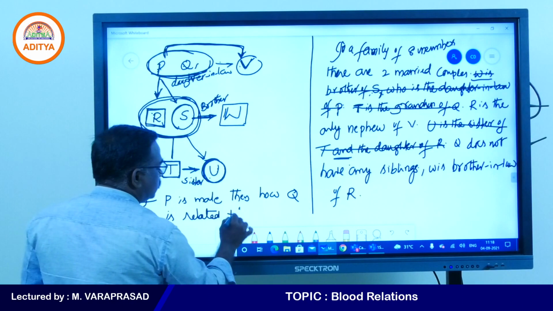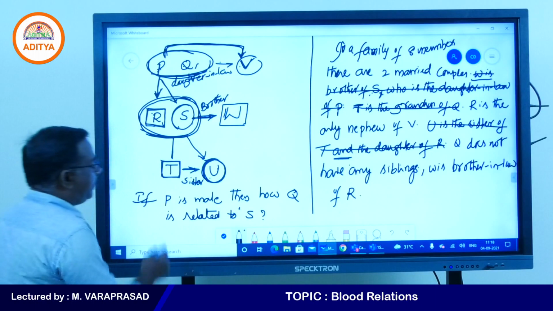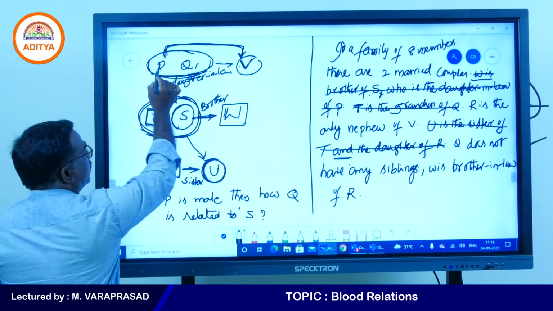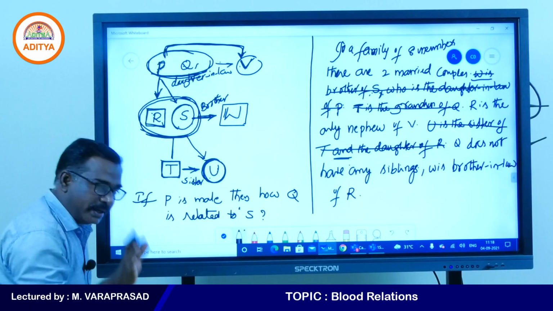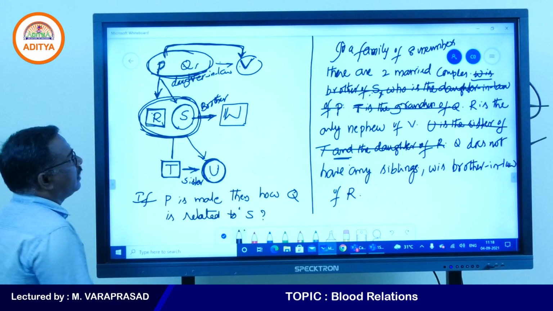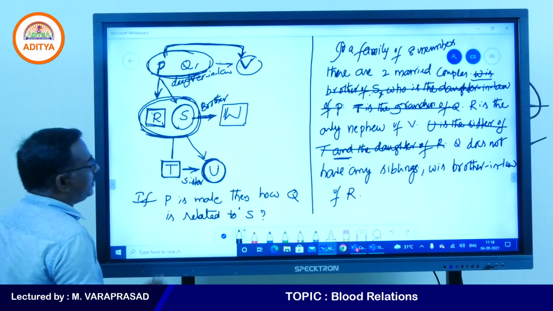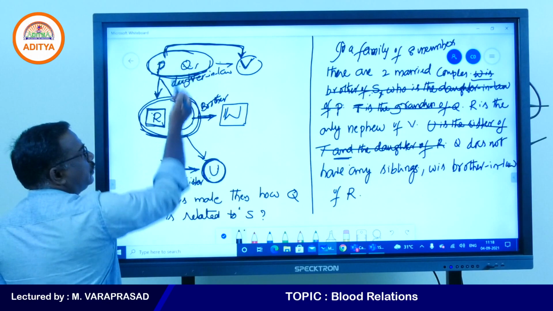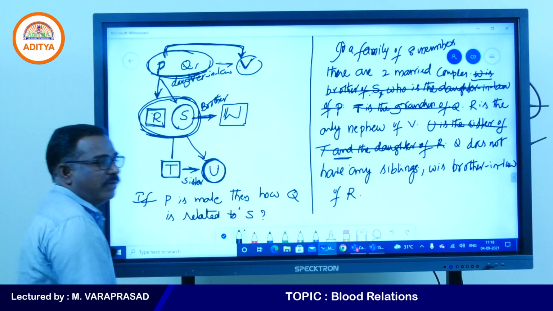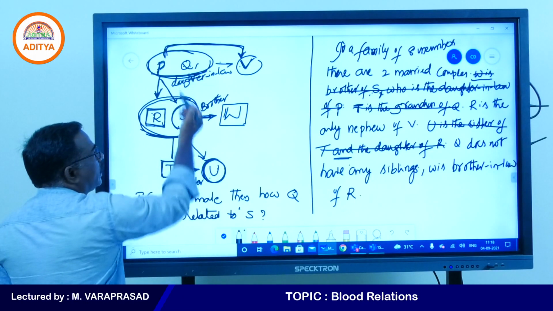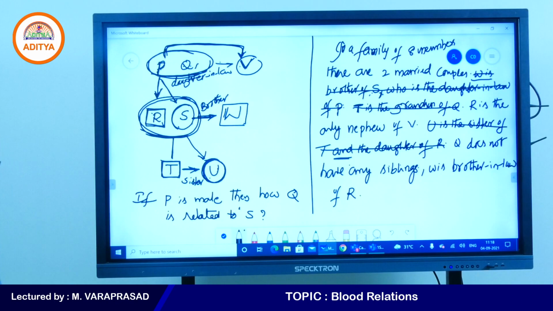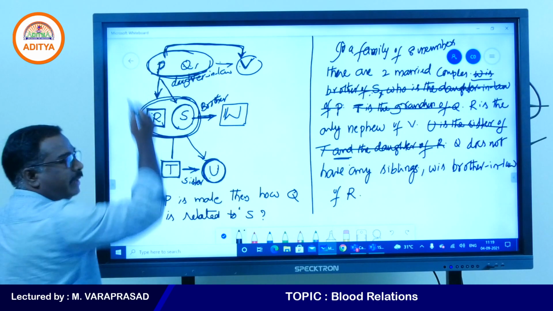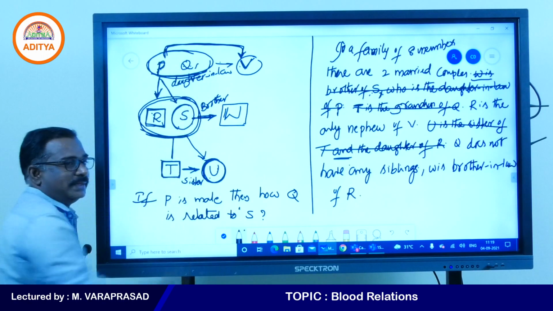Yes, my students, right? If P is male, suppose P is male in this pair, then the question they are asking is, how is Q related to S?